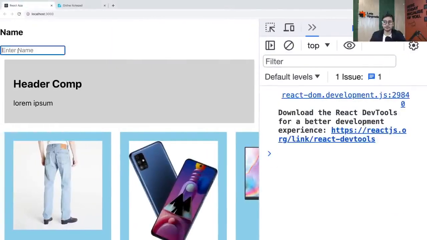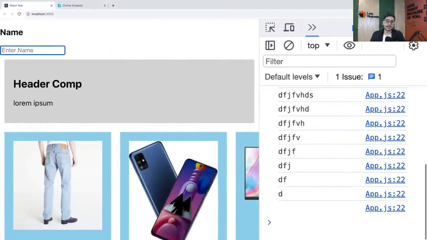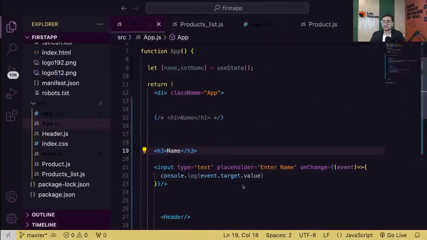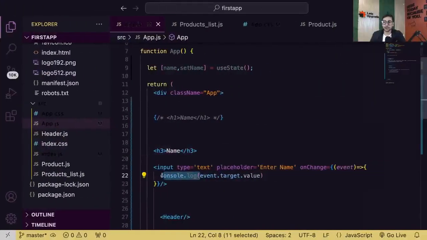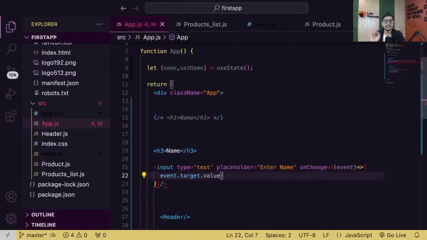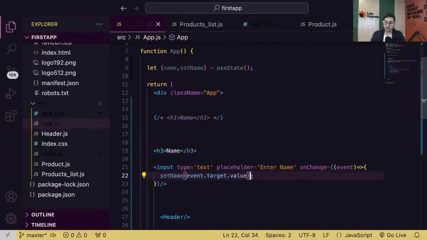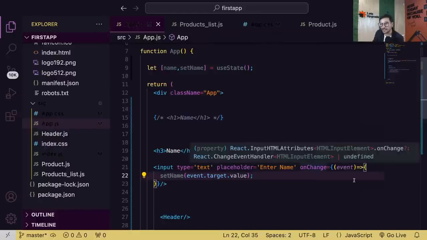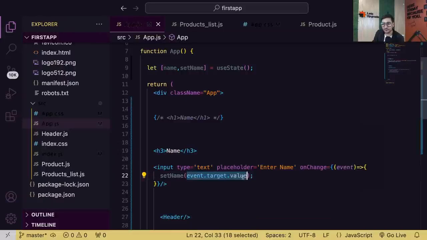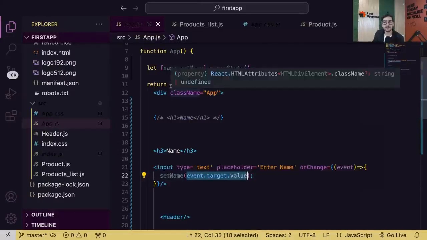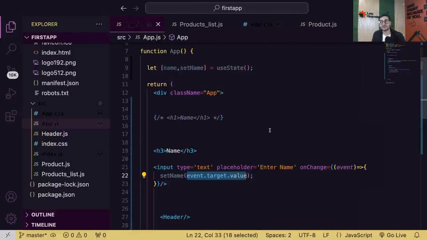So now guys, you're getting whatever you're writing. And now what's the final step, everyone? You are simply going to store whatever you're getting in the state variable. So setName, whatever you're getting from the input field. That's it. So now what's happening? Whenever you change something in the input field, I am going to extract the value from that input field and set it in this name variable. So whatever I write will go in this name variable.